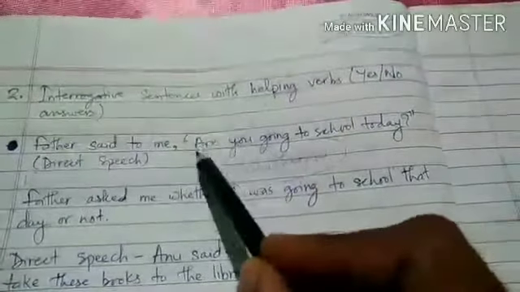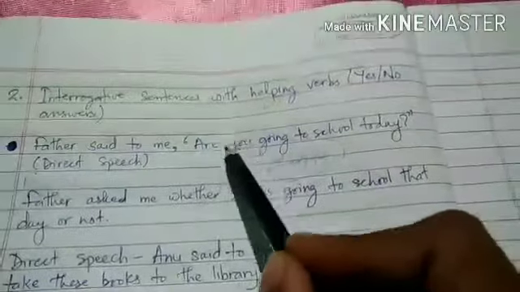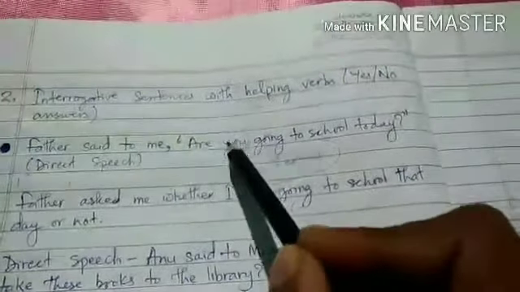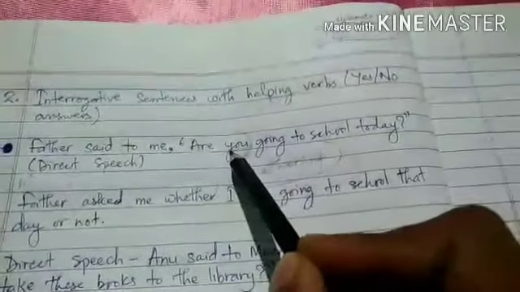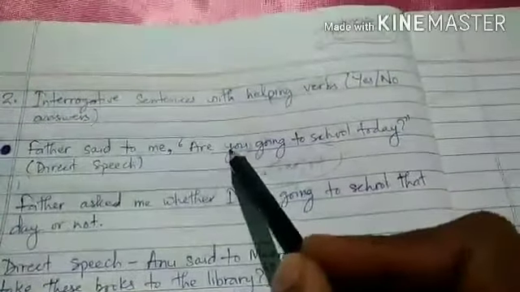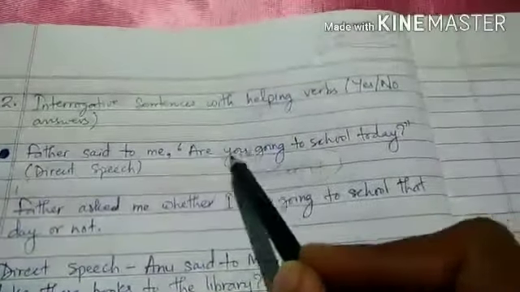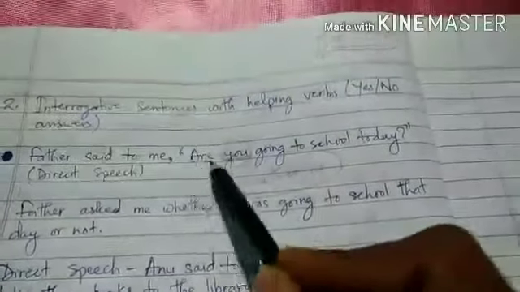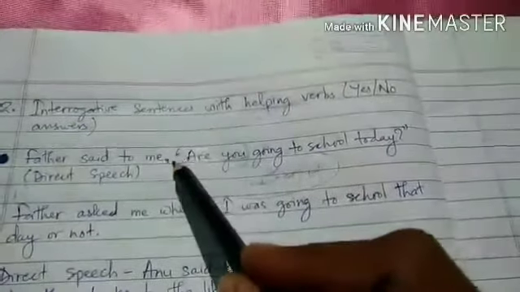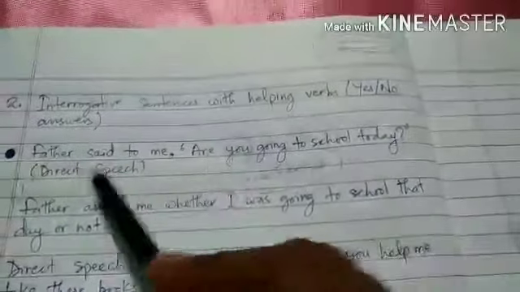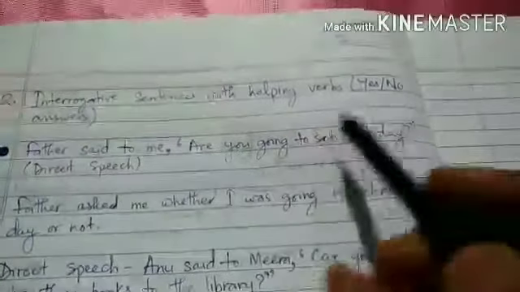Are you becomes you are. This you has to be changed according to its reference, and are is also changed according to the number of the subject into the past tense.